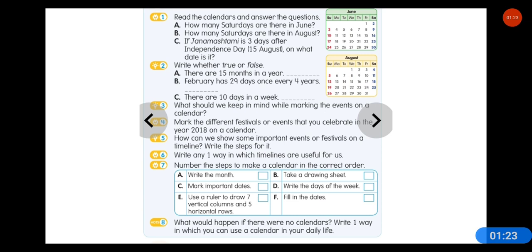These are the practice questions number 1 to 8. I hope you have done a few questions in your notebook or in your book itself. If you have done all the questions in your notebook, no problem. You can match the answers of all the questions, and if there is any doubt, you can clear it.